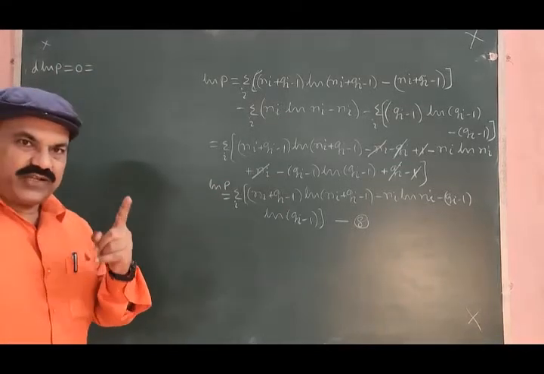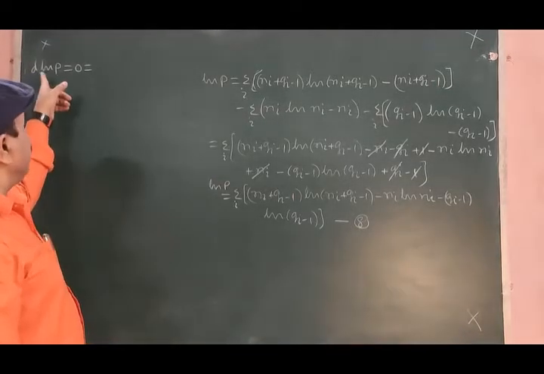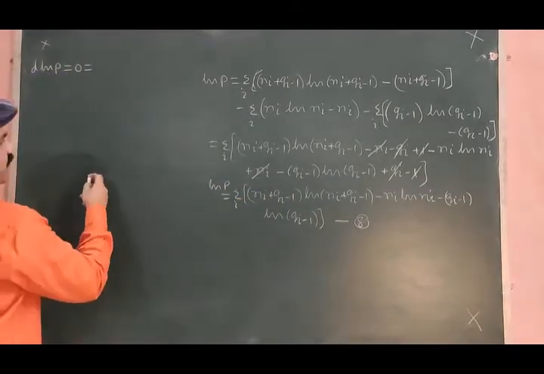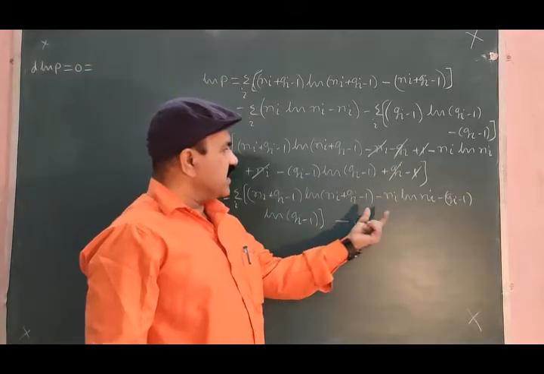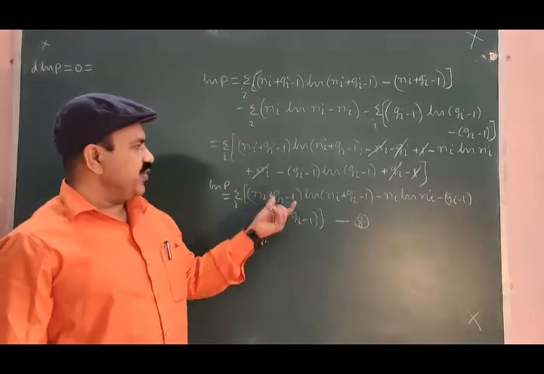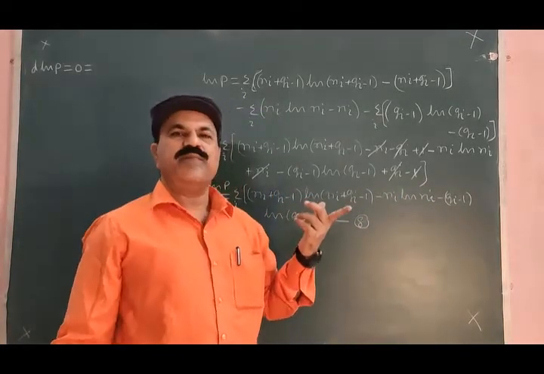Maximum is always constant. Differentiation of a constant is 0, and therefore this is 0. That equals differentiation of all these terms. These two are in product, these two are in product, these two are also in product. So here we have to use the product formula.